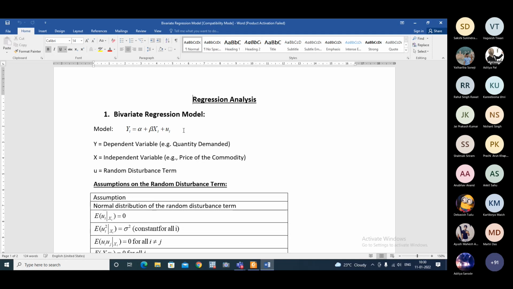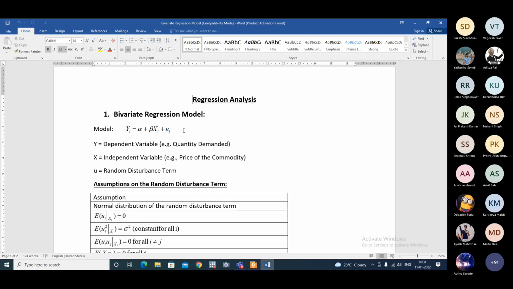So basically, what we are trying to see here is to what extent variations in quantity demanded are explained by, or are because of, the price of the commodity. This is what we are trying to understand.